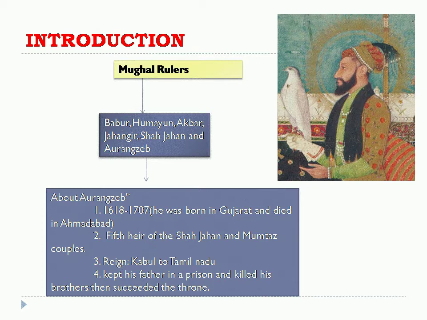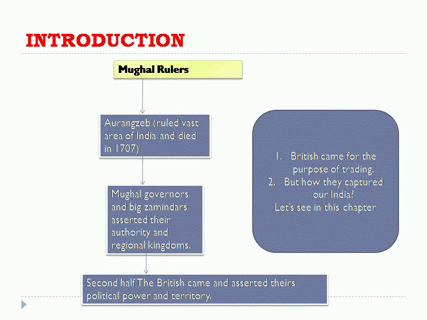After the death of Aurangzeb in the year 1707, the big Zamindars, Subedars and Mughal governors, the officers for administrative purposes, took Aurangzeb's authority over their regional kingdoms.